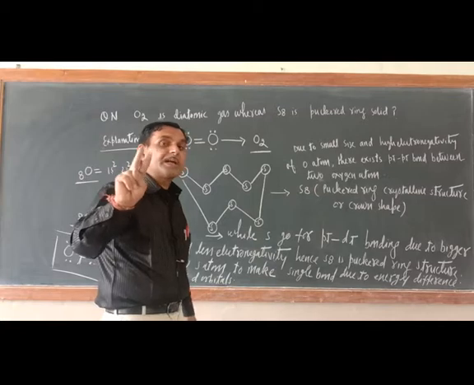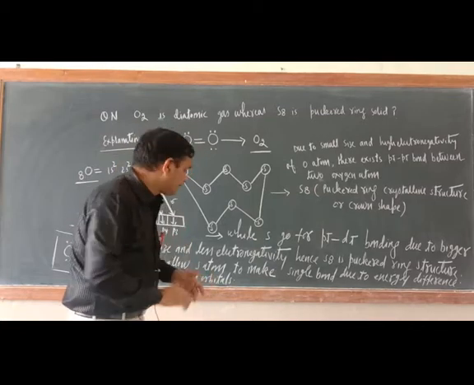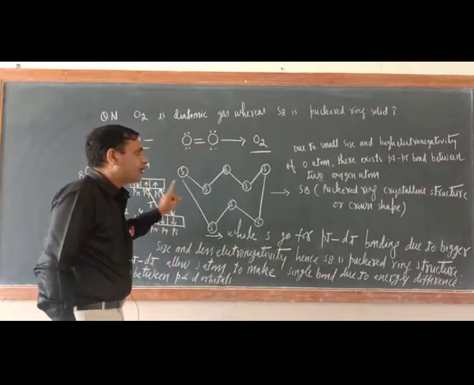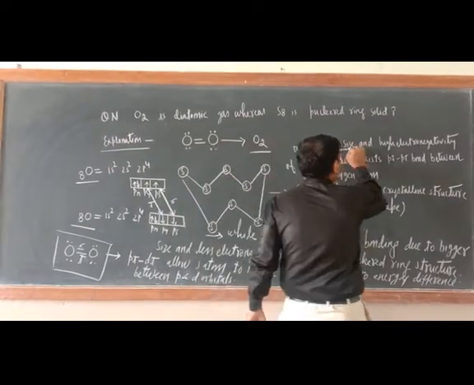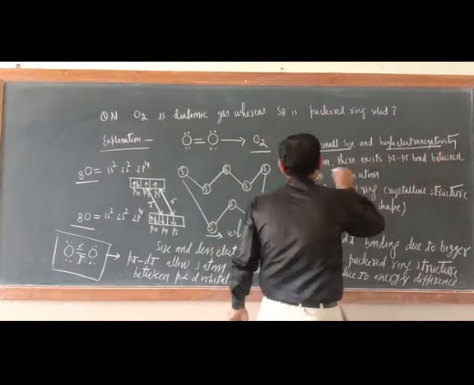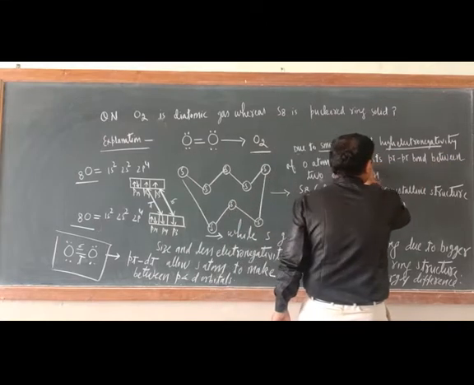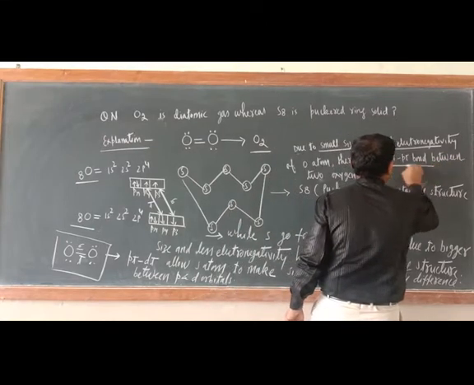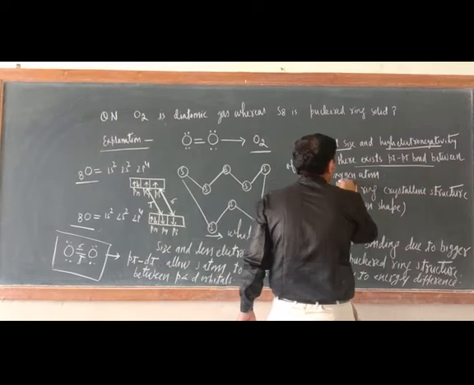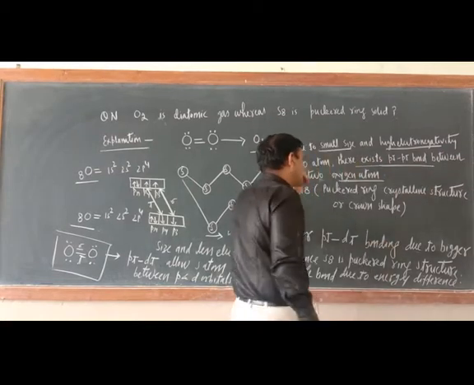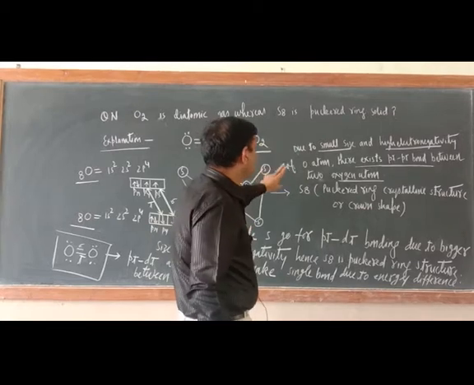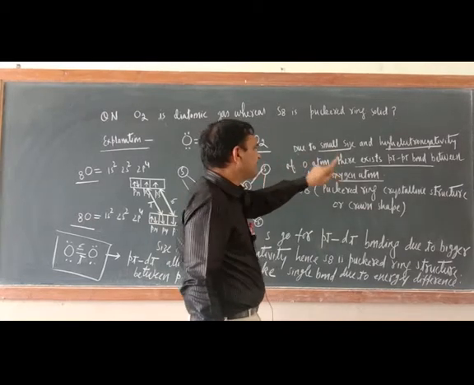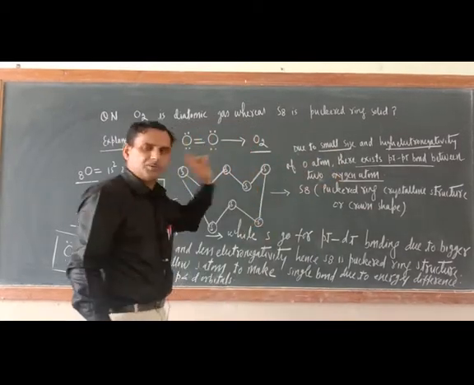So these two conditions are favorable for the formation of p pi bond. So here I wrote: due to small size and high electronegativity of the oxygen atom, there exists a p pi bond between two oxygen atoms.